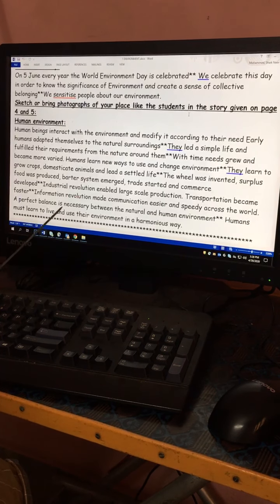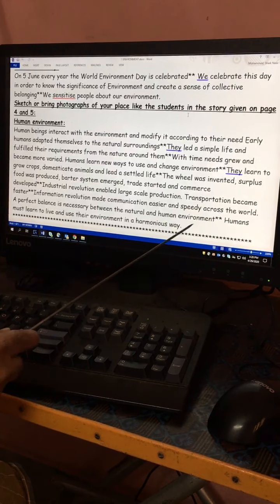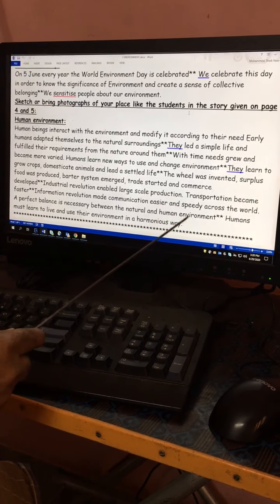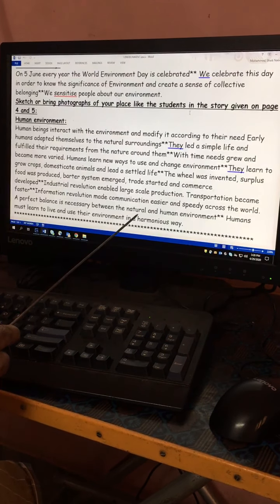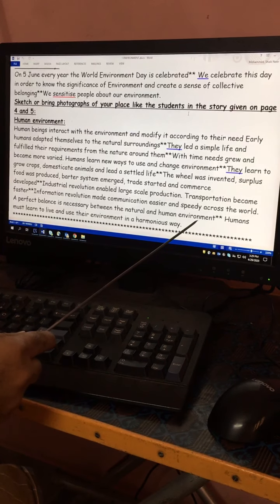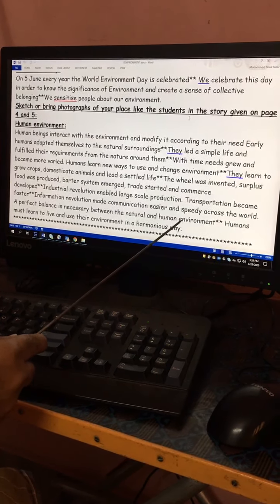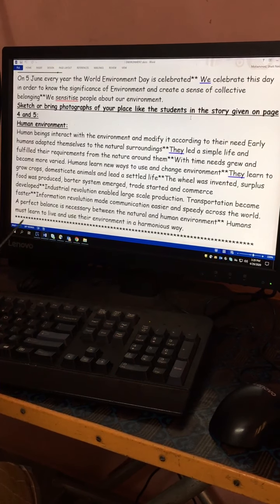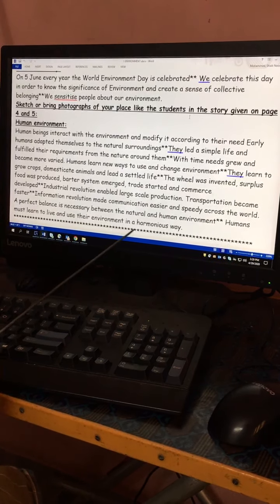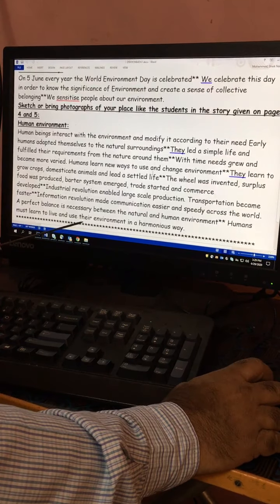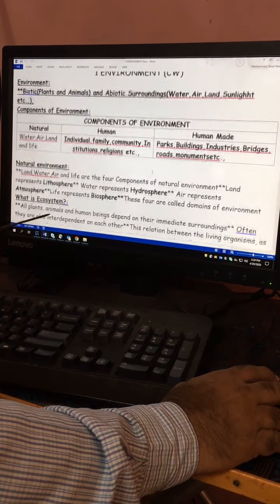So a perfect balance is necessary between the natural and human-made environment. Both should accompany each other, and we have to go for sustainable development. We should not destroy our present environment. Then only can we have a much better future. Humans must learn to live and use their environment in a harmonious way, rather than in an ugly way.